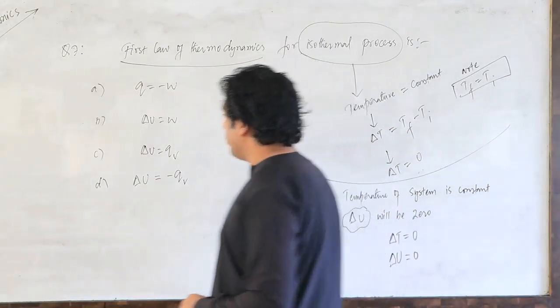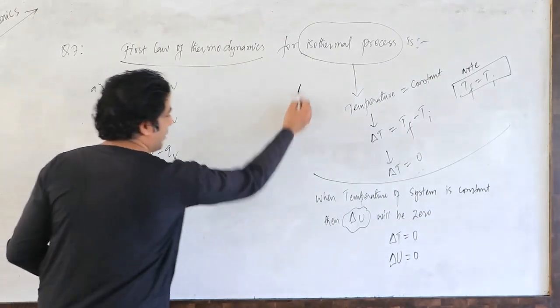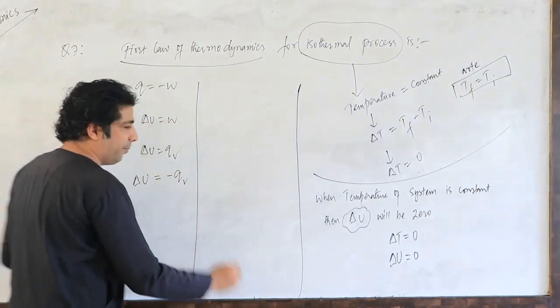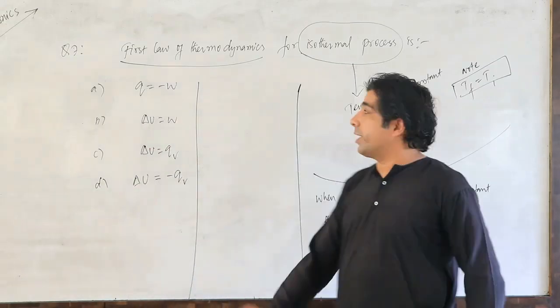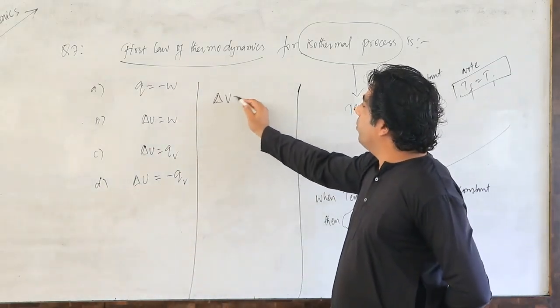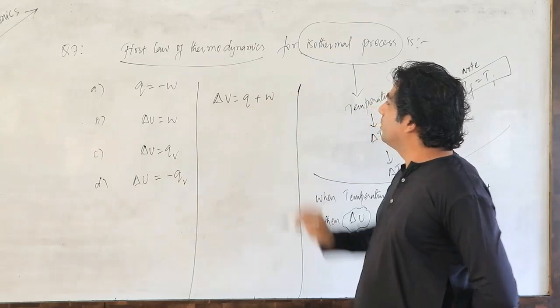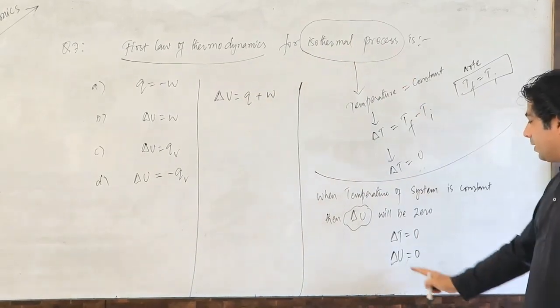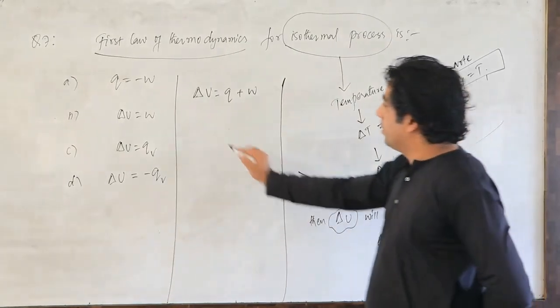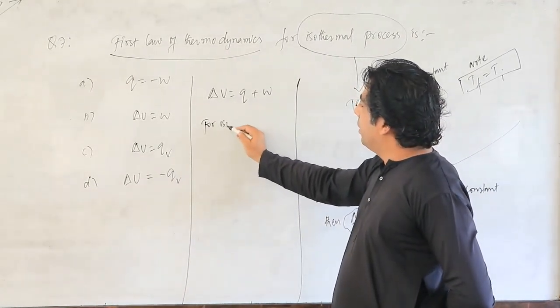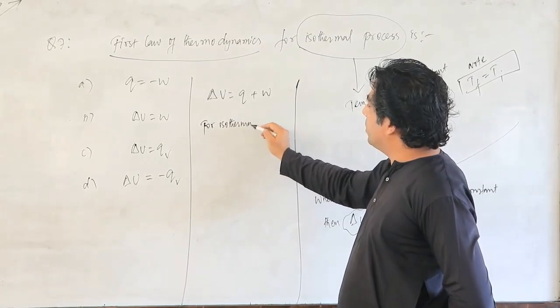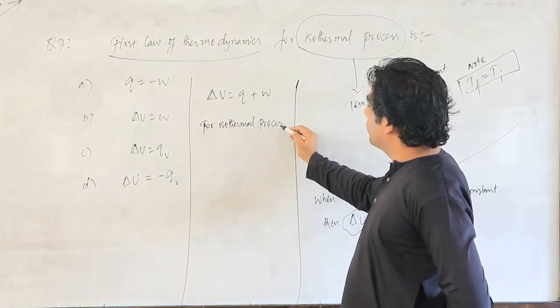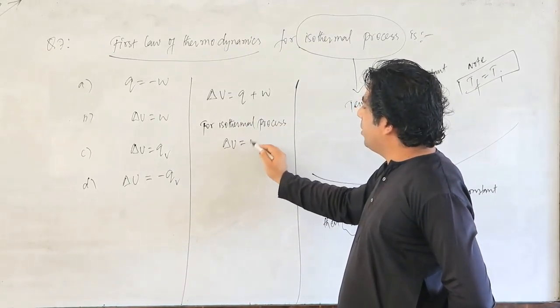So if we write down now the mathematical expression of first law of thermodynamics, we have delta U is equal to Q plus W. We know that for isothermal process, delta U is equal to 0. So I will write down for isothermal process, change in internal energy is 0.